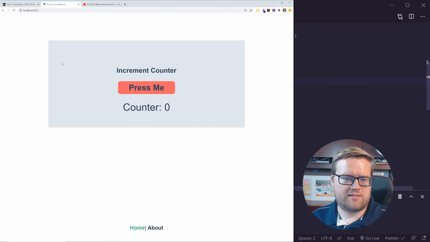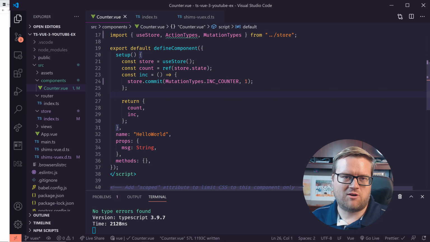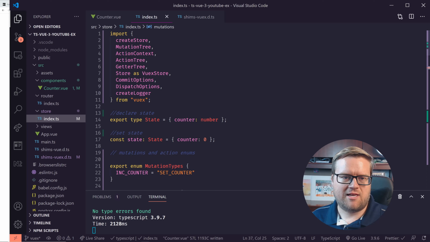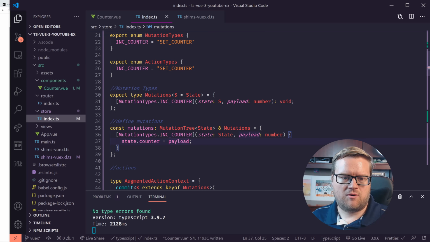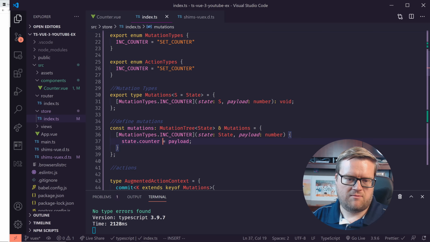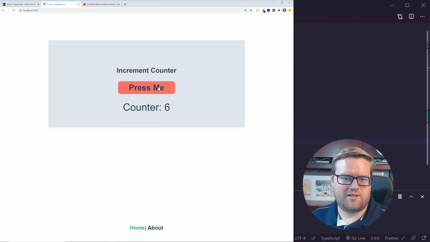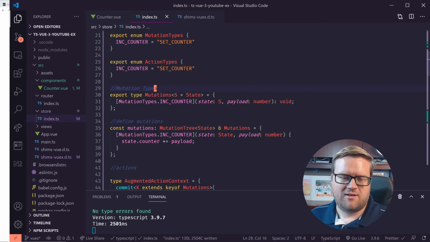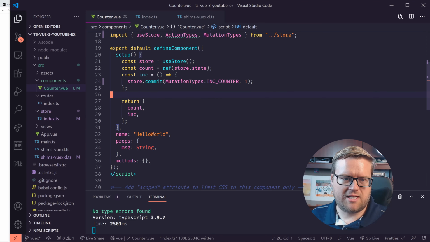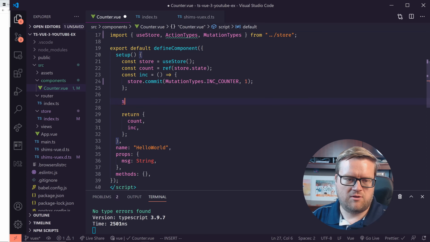And so let's see if it still works. Cool. Okay, so it's not incrementing anymore. It's just adding 1. So we could change that. Right here, we have state counter equals payload, so we can do plus equals. Let's see if that works. Cool, so now it's incrementing as we expected, which is really cool. And we can do the same thing with actions if we wanted to.